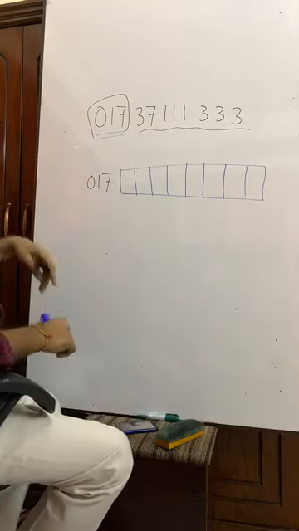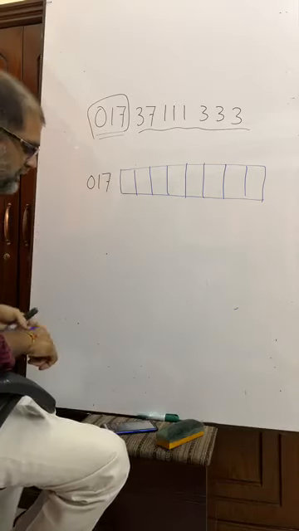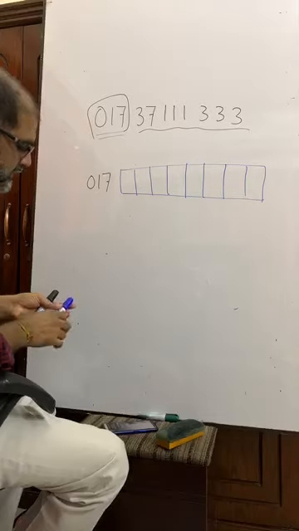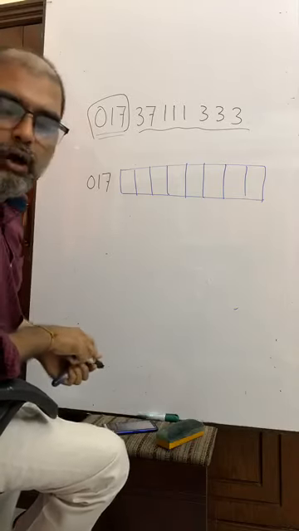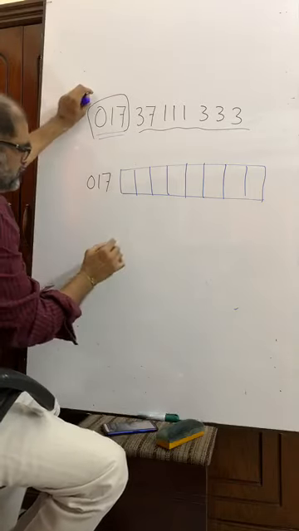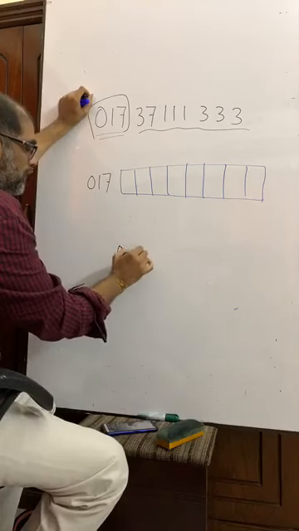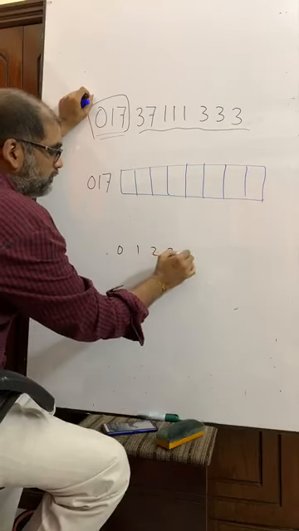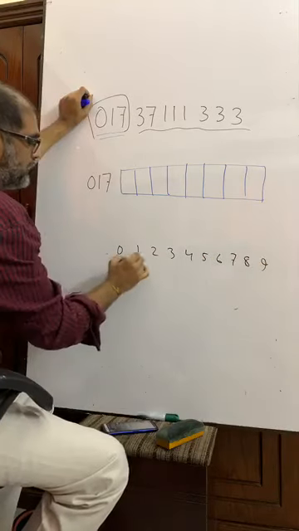So I can put the first position. The first position can be filled in how many ways? We know, in mathematics we have 10 digits, that is 0, 1, 2, 3, 4, 5, 6, 7, 8, 9. We have 10 digits, right?